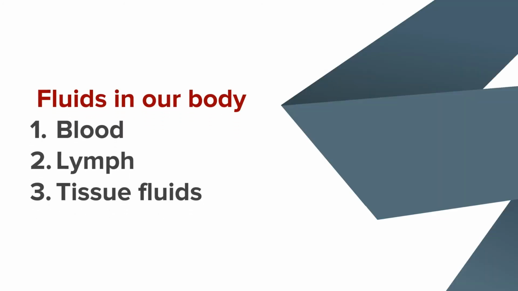Now let us understand the types of fluid present in our body. There are three different types of fluids present in our body. One is blood, the second one is lymph, and the third one is tissue fluids. We have already discussed blood and lymph, so now let us discuss tissue fluids.